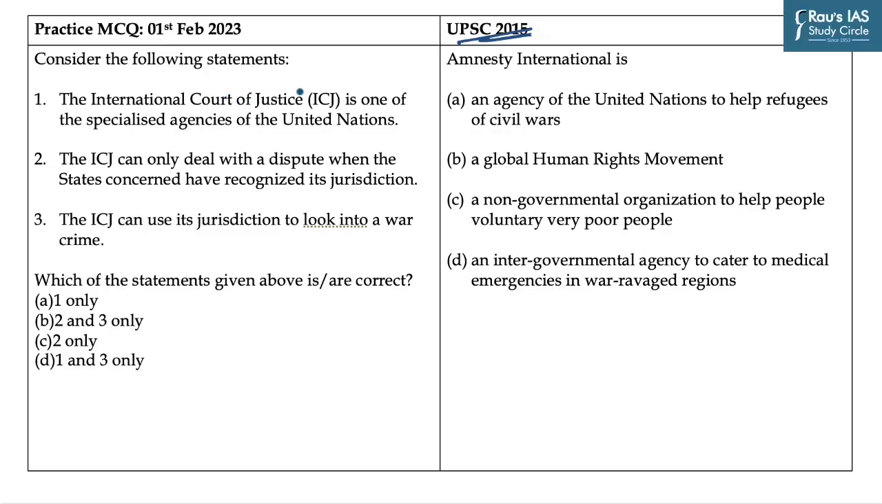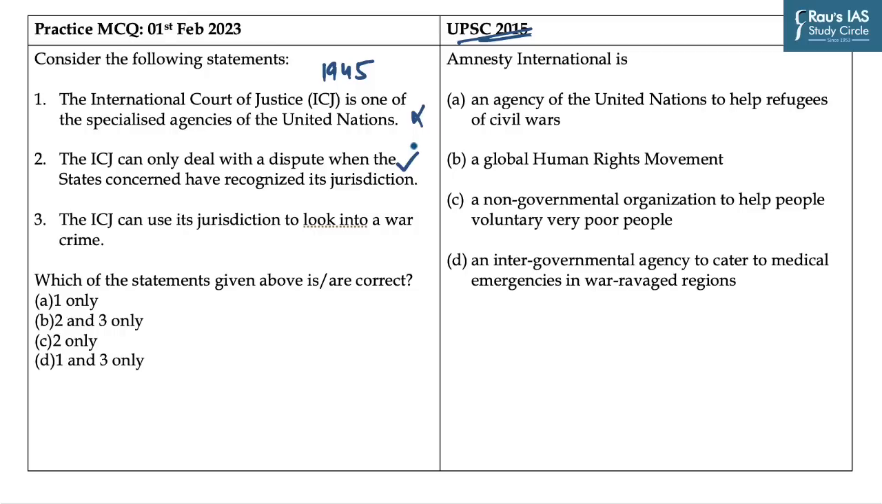The first statement says the International Court of Justice is one of the specialized agencies of United Nations. It is an incorrect statement, as ICJ was established in 1945 and it is the principal judicial organ of United Nations, which is situated at Peace Palace in Hague, in Netherlands, and it is not a specialized agency of United Nations. The second statement says the ICJ can only deal with a dispute when the states concerned have recognized its jurisdiction. It is a correct statement, as according to international law, ICJ resolves the legal problems that governments refer to it for resolution, and it only accepts applications and hearings from the states.